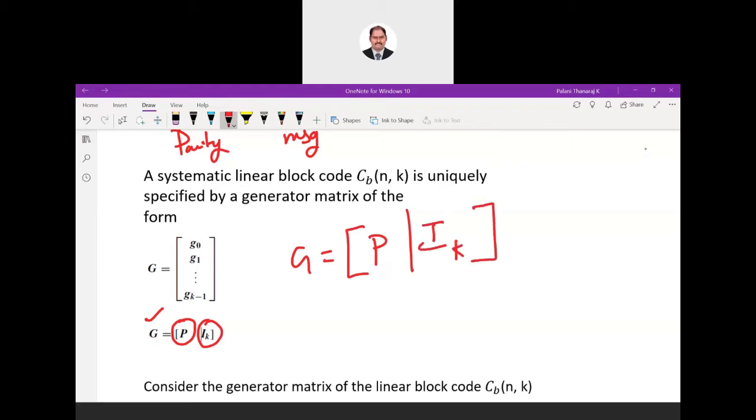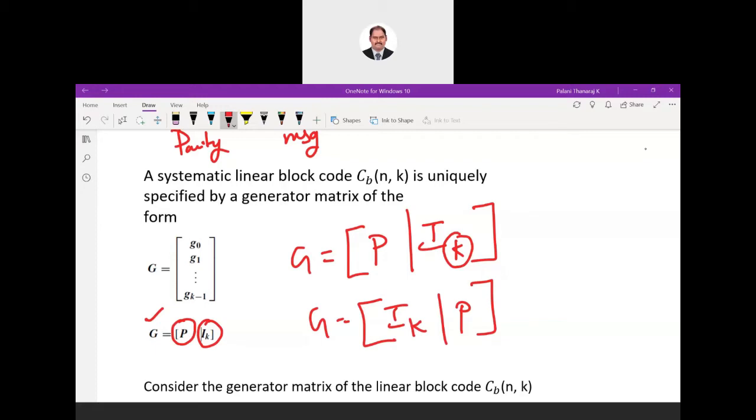Always understand the dimension. What is K? K is the number of bits for the message. P is based on your communication encoder. Based on the type of the system, this P varies. So totally we have this G matrix, and this is a block of code. I can interchange also, so you have to be very careful. You can also have it like this, I of K and P. This is totally allowed. We are just changing it.